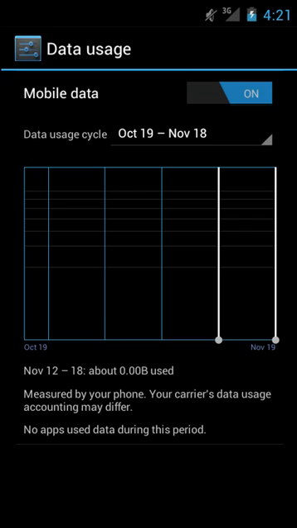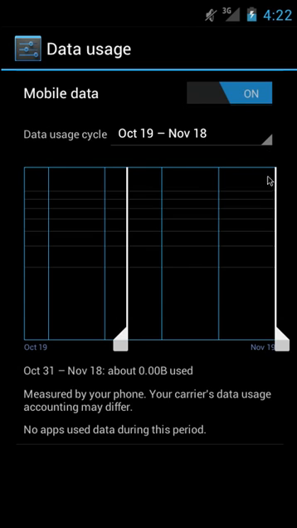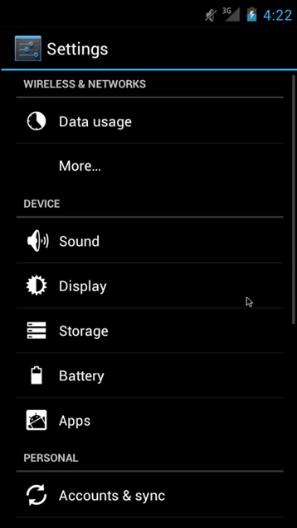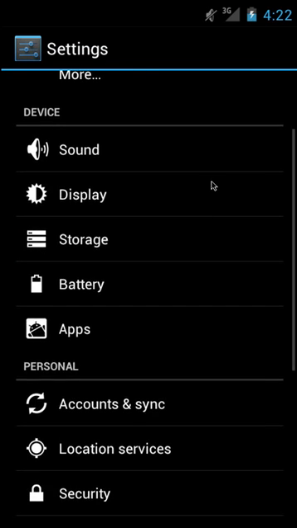You can also specify to get an alarm or to shut off your data completely if you reach a certain threshold of data use. And we really can't do much here with that. It's not set up, obviously we're not connected to a real network here. So let's go back. And all of the other settings just look different.